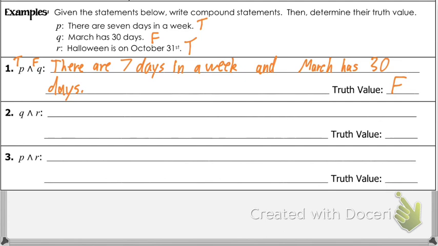So on number one, we just went through and said P and Q. We wrote P and Q, and we assessed the truth value. Number 2, Q and R. Does anyone know what I might write here for Q and R? Okay, Elizabeth. March has 30 days, and Halloween is on October 31st. Exactly right. We're going to write Q. March has 30 days. Then we're going to write the word and. Then we're going to write R, which is Halloween is on October 31st.